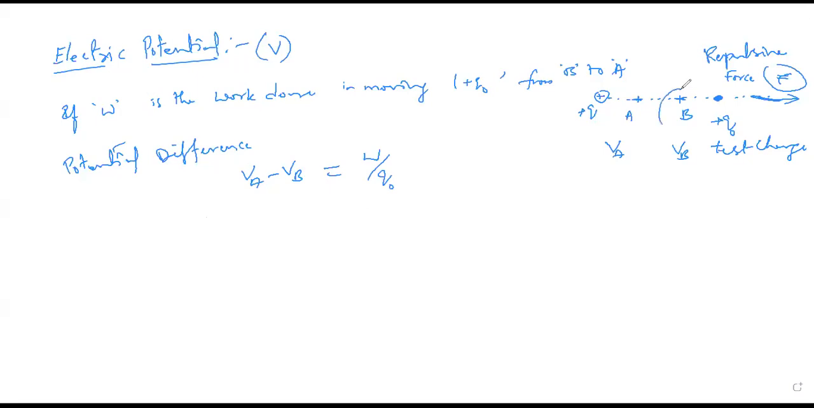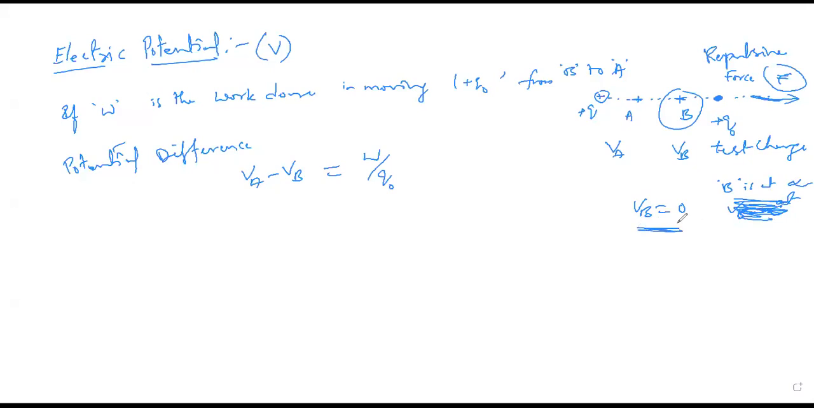Suppose this point B, I'm considering that this point is at infinity. Suppose the point B is taken as a reference point and is chosen at infinity, then the electric potential VB at infinity will become 0, correct? So VB becomes 0 when you assume this reference point B is at infinity.